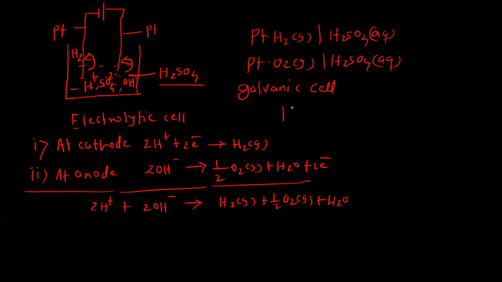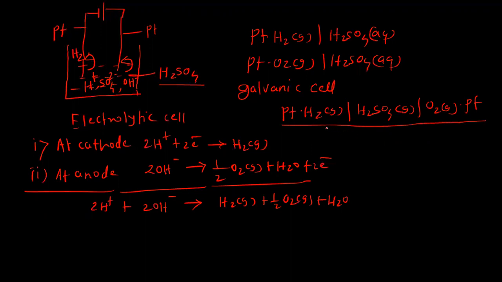So it can be shown in this way. One is hydrogen gas at the cathode, and the other is oxygen gas at the anode. So the given cell can be represented in this way. There is a formation of a galvanic cell. So this galvanic cell produces the electricity,